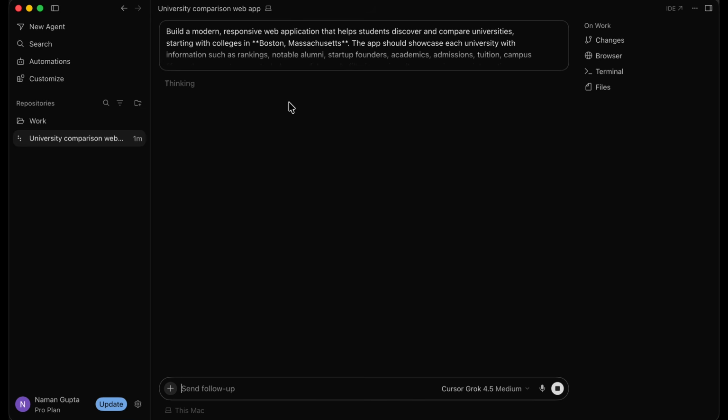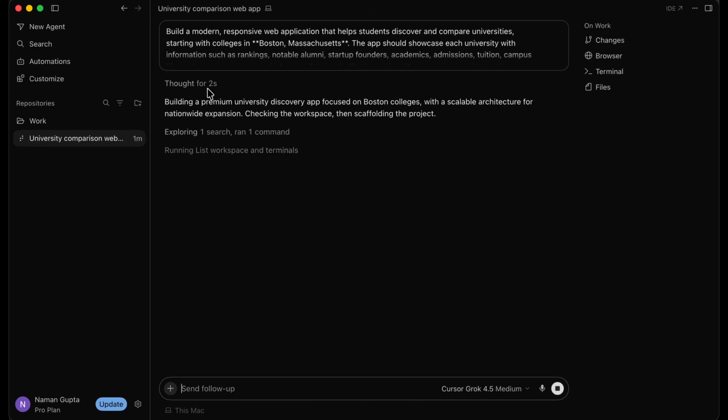So what it's doing is it's planning its moves, it's thinking, and you can see it's very quick. After thinking for 2 seconds, it's saying, building a premium university discovery app focused on Boston colleges with a scalable architecture for nationwide expansion. So if we later on want to add other cities, we can do that as well, which is a great feature. So now it's checking the workspace and then scaffolding the project. So let's wait for it to do its thing, and then it's going to tell us what it's doing. The best part about Cursor is that it's very transparent.